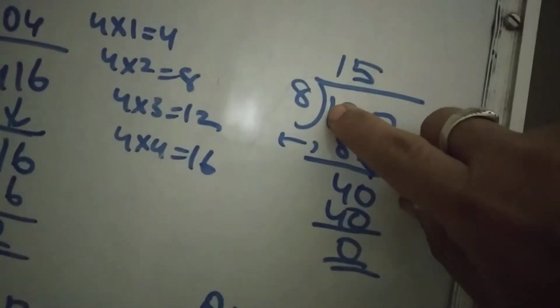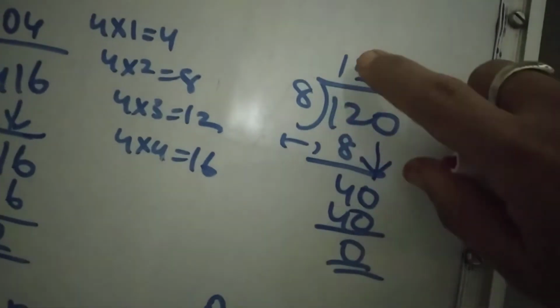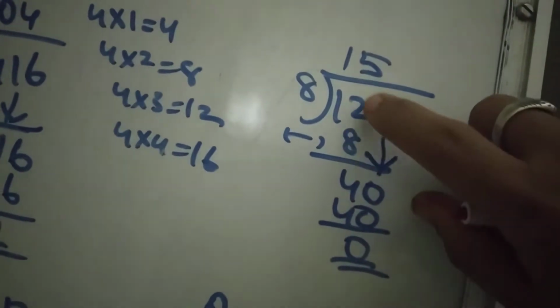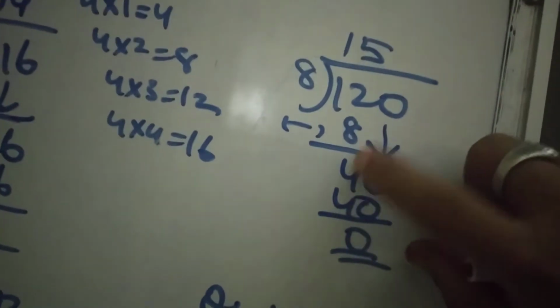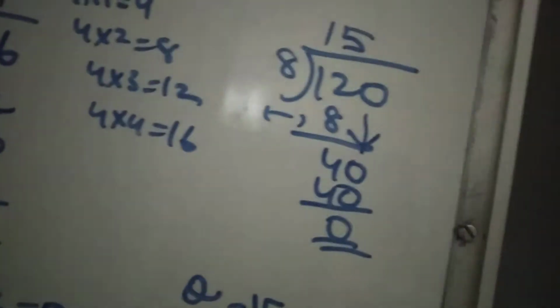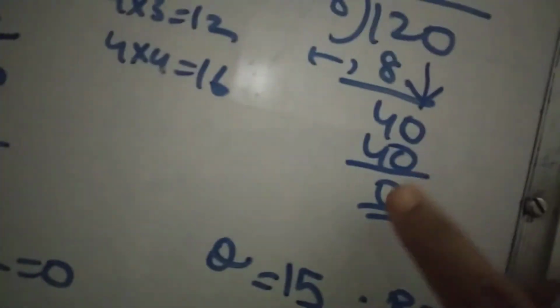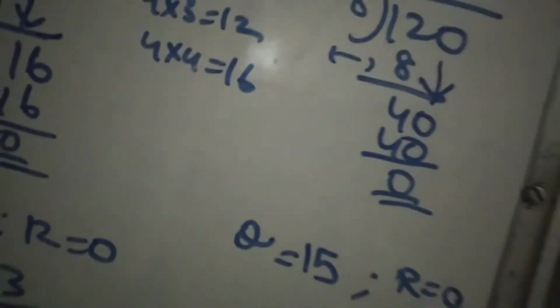No. So 8 ones are 8. First 1 we will take, but 1 is not divisible by 8. So we need to take 2 digits. So 8 ones are 8. 12 minus 8, how much, Nana? 4. So carry down 0. Now it is 40. In the 8 table, 40 is 8 fives are 40. So remainder is 0. What is the quotient, Nana? 15. So write down there 15.